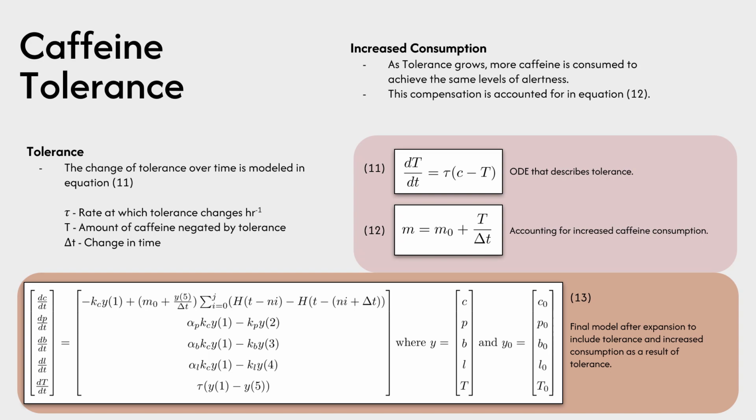And we can see this in equation 12, where m naught is simply the initial rate at which caffeine is consumed, and we add to that the tolerance amount in milligrams divided by the same delta t seen in the Heaviside step function. What this allows us to do is achieve the same peak of effective caffeine dose, which is simply the actual caffeine in the body minus the current tolerance.